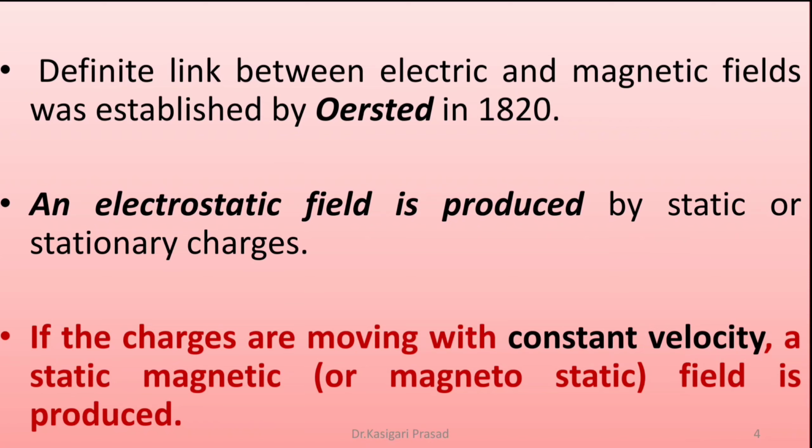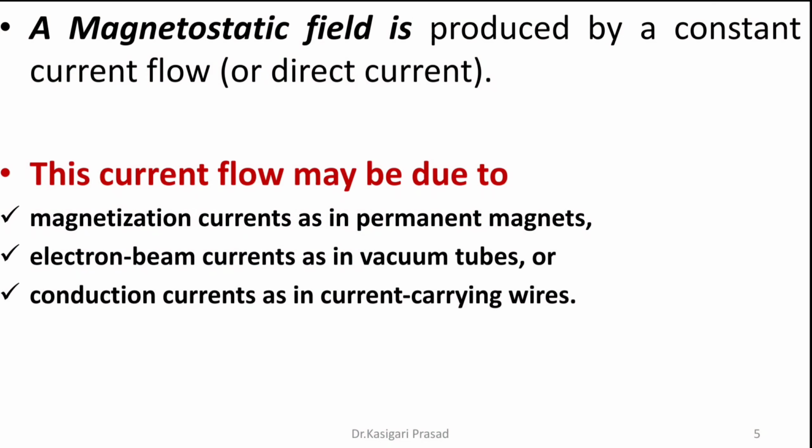An electrostatic field is produced by static or stationary charges. If the charges are moving with a constant velocity, a static magnetic or magnetostatic field is produced. So it is clear that when the charges are moving with constant velocity, magnetostatic fields are produced.